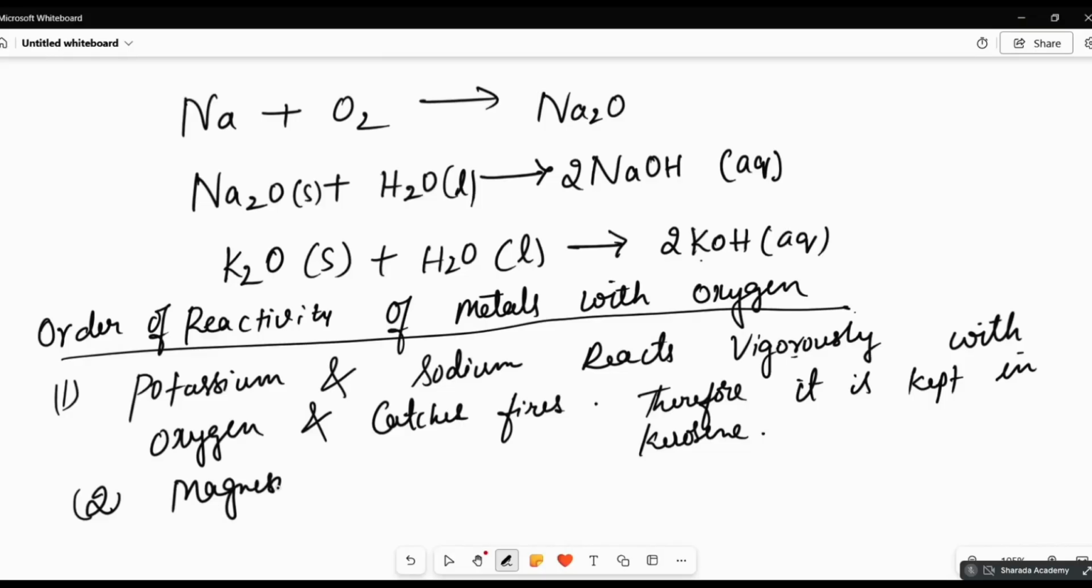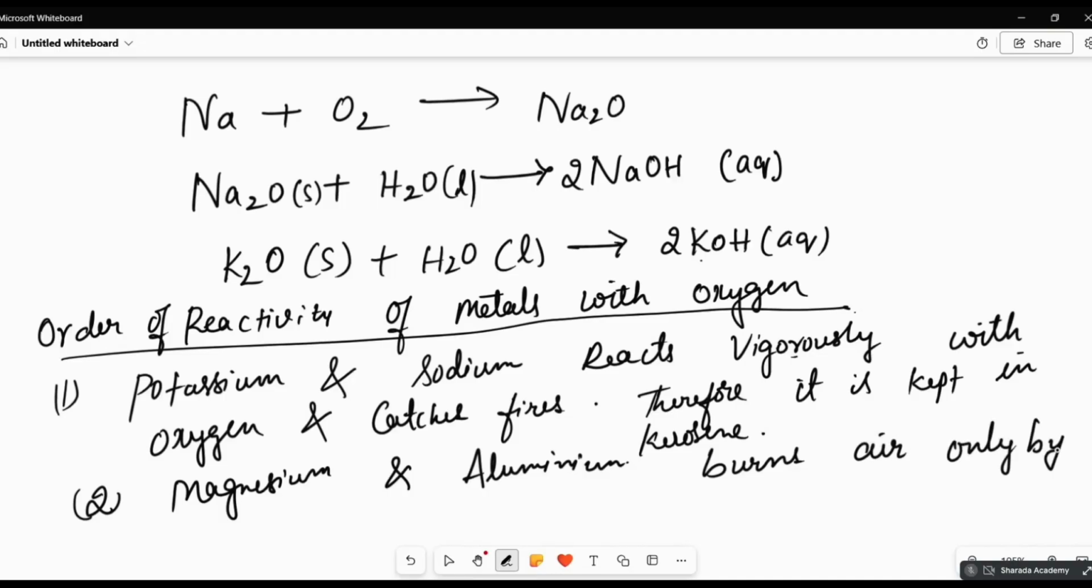Magnesium and aluminium burn in air only by heating. Only by heating, that is, magnesium oxide and aluminium oxide are formed only by heating. And another important thing, magnesium forms magnesium oxide, aluminium forms aluminium oxide. Okay. And they form a coating on that.